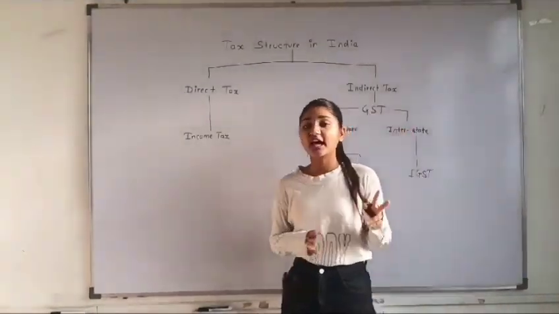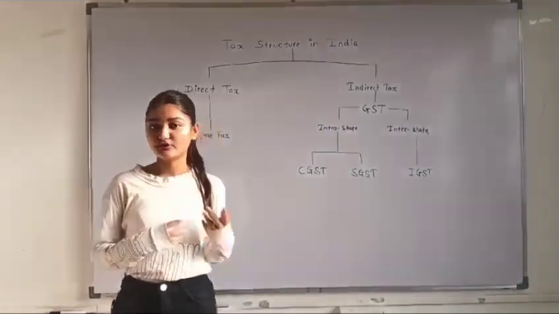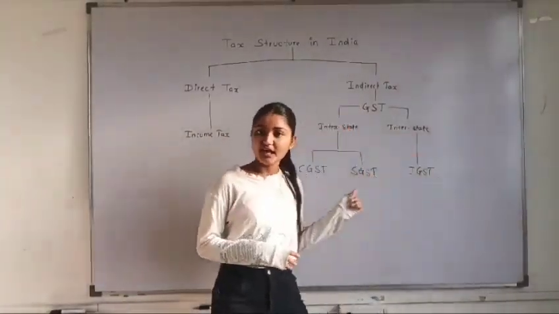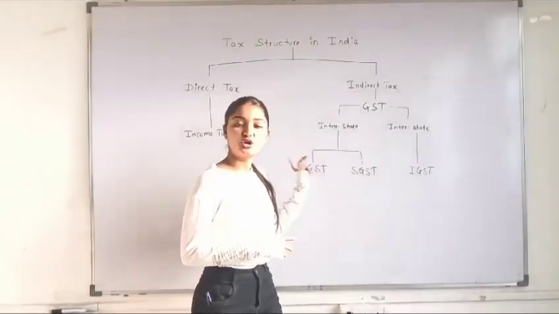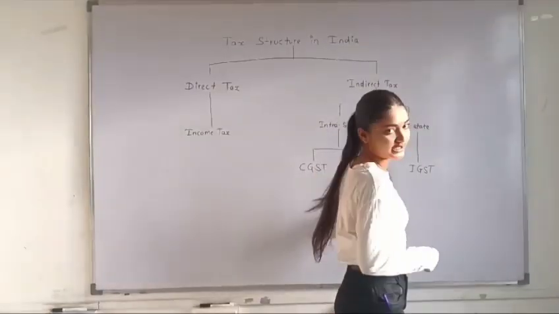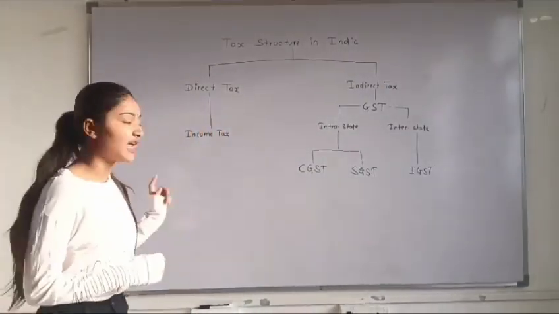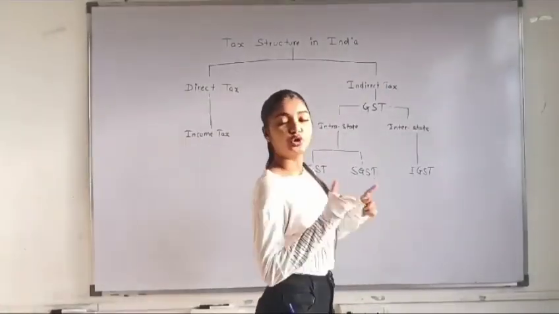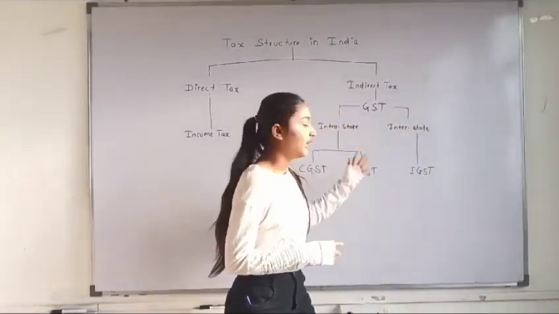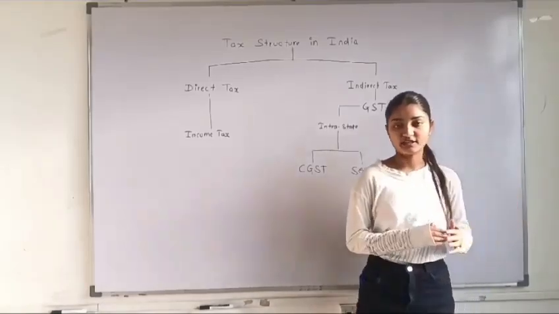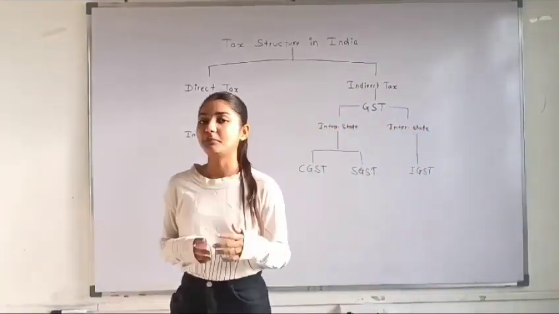In the GST, there are two main types, that is intrastate and interstate. In the intrastate, there are two subtypes. First one is CGST, that is Central Goods and Services Tax, and second one is SGST, that is State Goods and Services Tax. In interstate, there is only one subtype, that is the IGST. It means Integrated Goods and Services Tax.